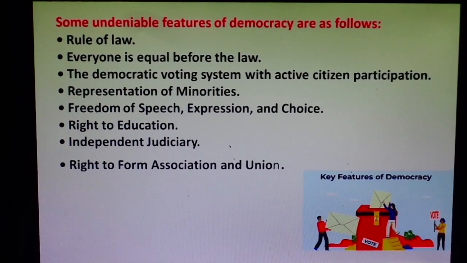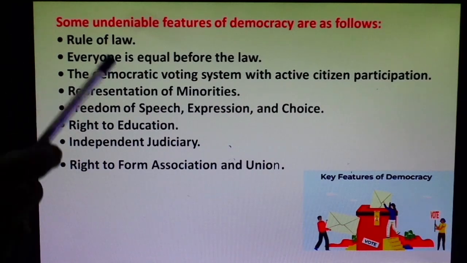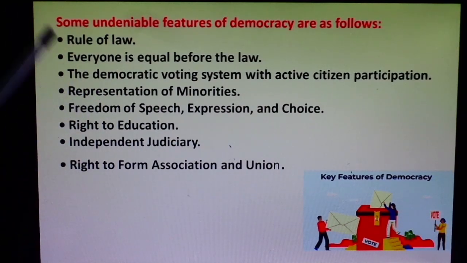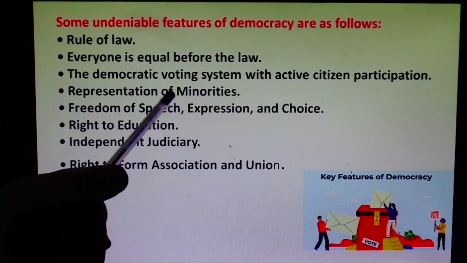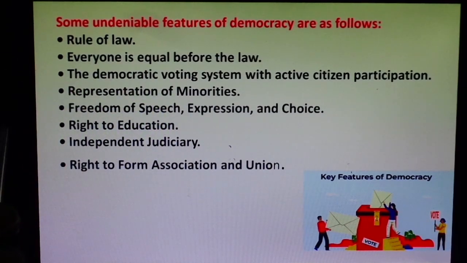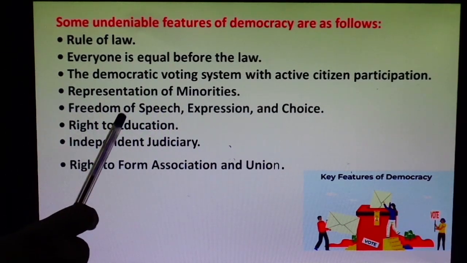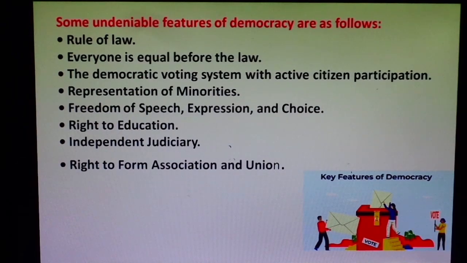So now students, first of all, I would like to tell you a little bit of detail about the fundamental rights. Please note down, students, the 6 fundamental rights which were given by the Indian Constitution. First right is the right to equality. The right to equality is Article 14 to 18.